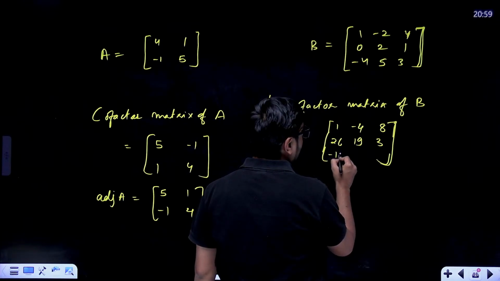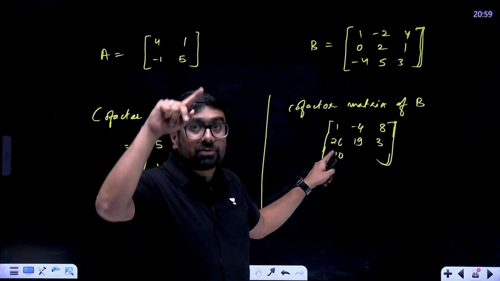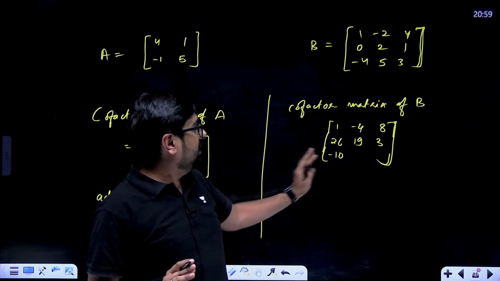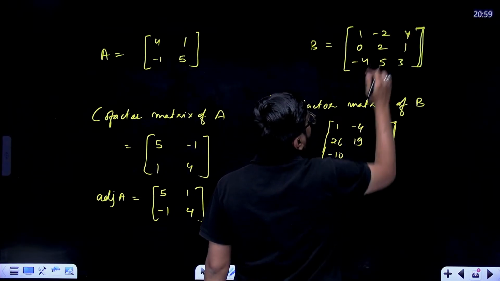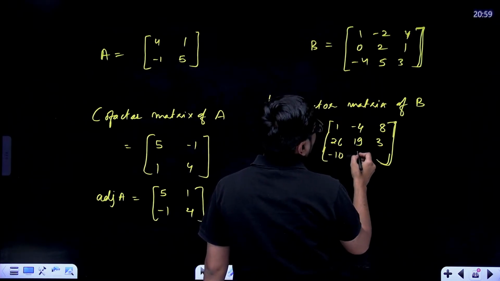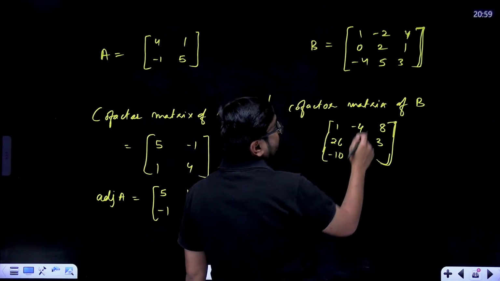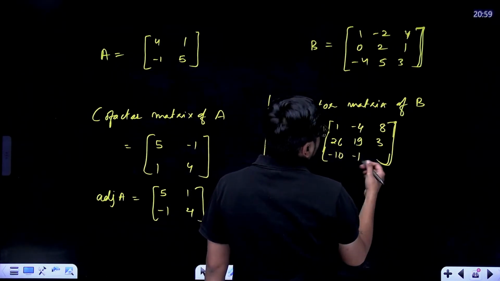And this will remain, this is what position? A31, minus 1 to the power 3 plus 1. So positive only. So minus will not be multiplied with anything. It will remain minus 10 only. For 5 also we can find 1 minus 0, that means 1 only, but minus will be multiplied over here. This is 3, 2. Right? And for 3, it will be 2 minus 0, that means 2 only.